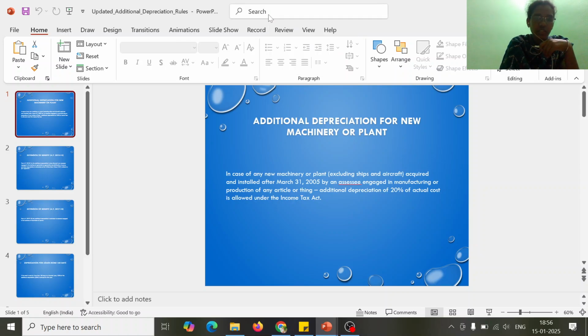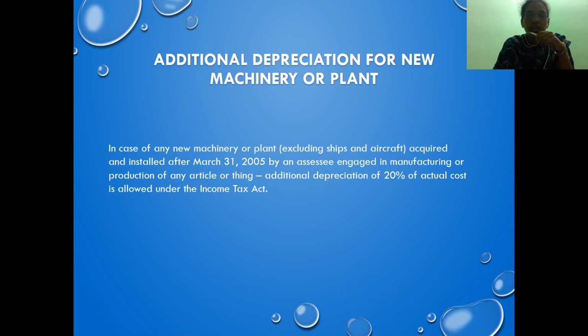Welcome back, dear students. Today we will see when an assessee can claim additional depreciation and on what assets he can claim additional depreciation. This additional depreciation, as the name defines, is in addition to the normal depreciation. So apart from claiming normal depreciation, there are certain assets which qualify for additional depreciation. So what are those assets and when do we claim additional depreciation?